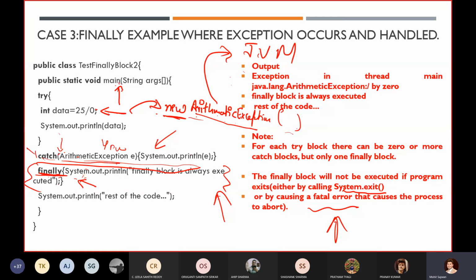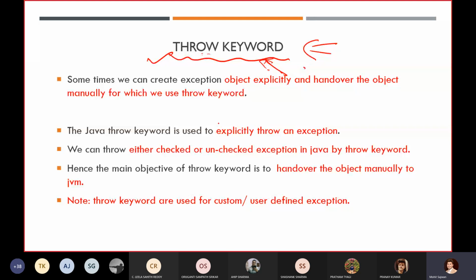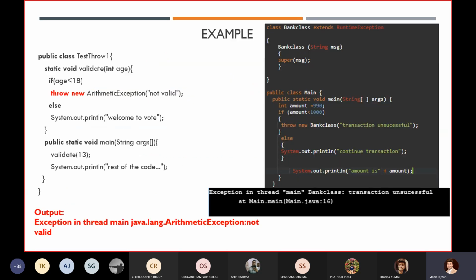So this is all about what we have learned so far about how our objects get created intrinsically. But now in reality, what if we want to create our own exception object? Can we create it explicitly too? Yes, in Java, we can create our exception objects explicitly too. Here is an example. See, in this scenario I have created my exception object explicitly. You can see directly, new arithmetic exception.